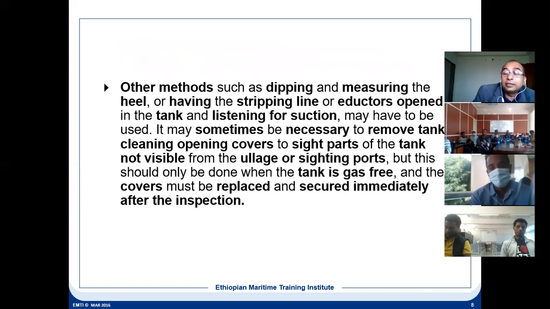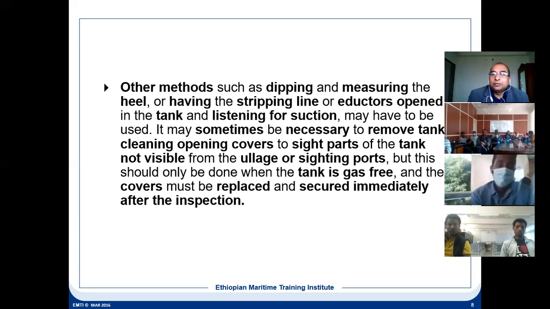It can arise during the inspection. So in that case, what will happen? He might have to go down and wear the SCBA set. Or he might ask to gas free the tank, and then he will inspect, and after that he will give the clearance that the tank is fit to carry load.